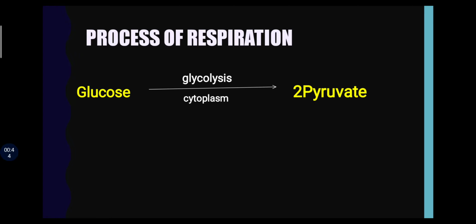In the process of respiration, first of all, glucose converts into pyruvate. This step is common in almost all organisms. It happens in the cytoplasm of the cell and the process is known as glycolysis. Glyco means sugar and lysis means breakdown. It means breakdown of sugar.